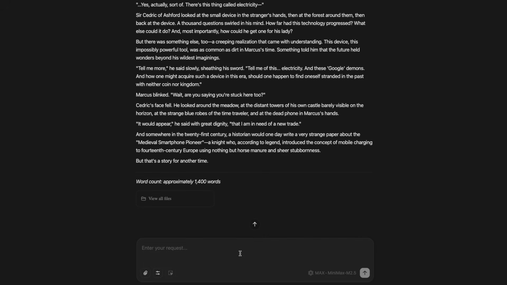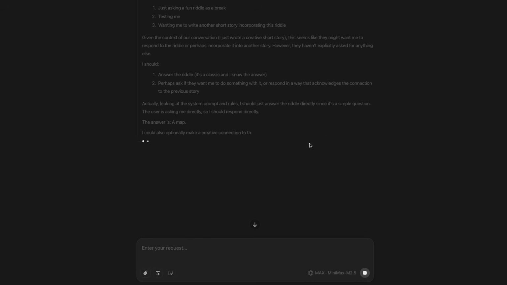Next, let's see how they handle problem solving with a classic riddle. I'm asking them, I have cities but no houses. I have mountains but no trees. I have water but no fish. What am I? The answer, of course, is a map. Let's see if they can figure it out.